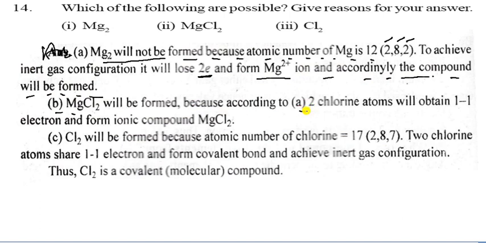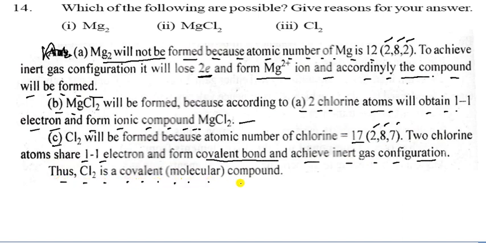MgCl2 will be formed because 2 chlorine atoms will each obtain 1 electron and form an ionic compound, that is MgCl2. Now chlorine Cl2 will be formed because the atomic number of chlorine is 17, that is the electronic configuration 2, 8 and 7. 2 chlorine atoms share 1 electron each to form a covalent bond and achieve inert gas configuration. Thus Cl2 is a covalent molecule.